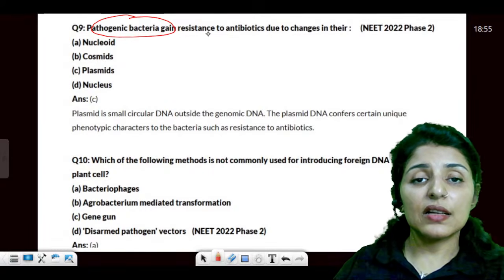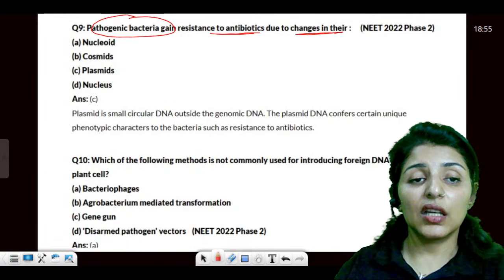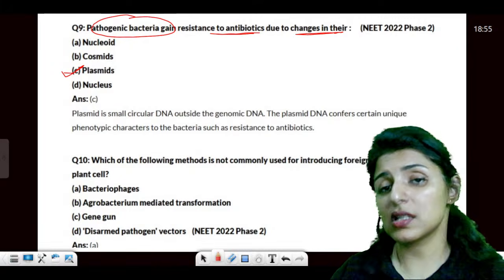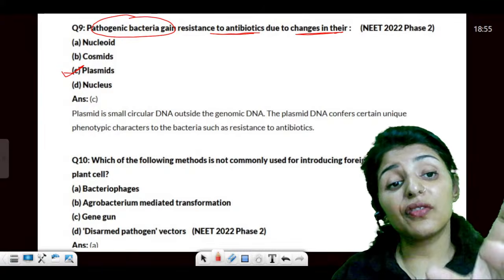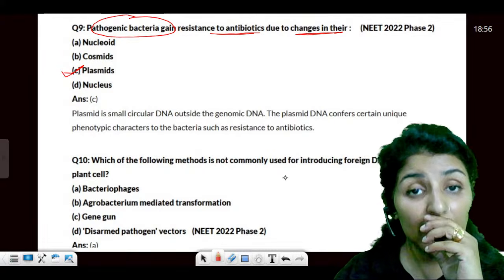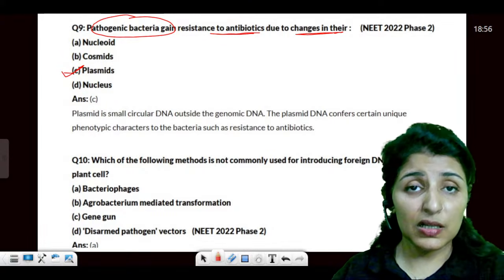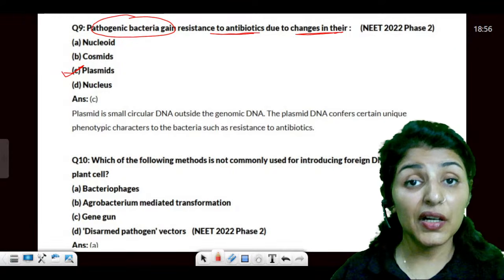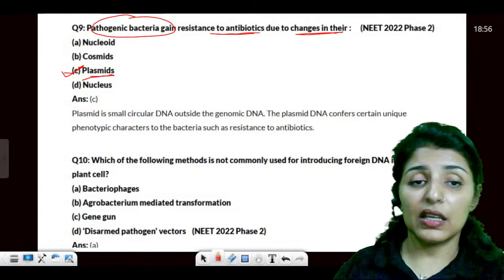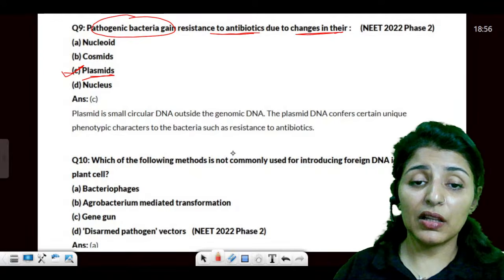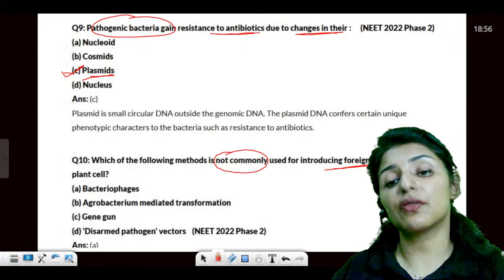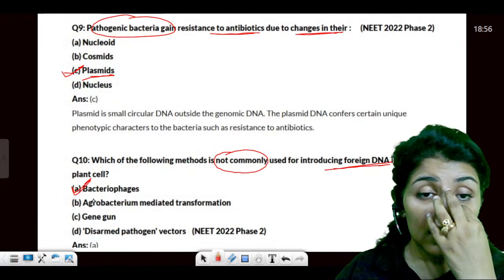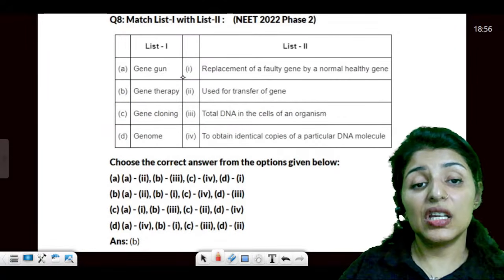Pathogenic bacteria gain resistance to antibiotics due to changes in... See, this is a line given in the chapter biological classification as well as in the cell. So the plasmid confers the antibiotic resistance. What is the significance of plasmids in bacteria? Plasmids have some special genes like antibiotic resistance, fertility, right? Answer would be C. See, it's clearly written. Which of the following methods is not commonly used for introducing foreign DNA? It is bacteriophages. Is that clear? Answer will be A.